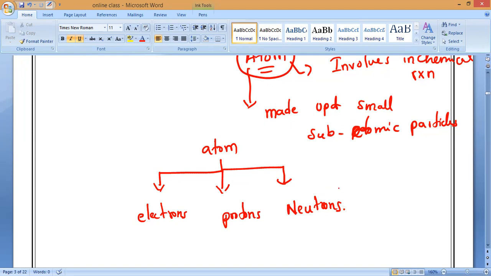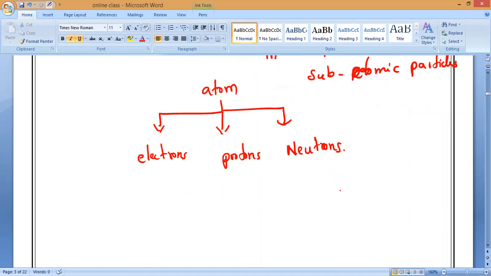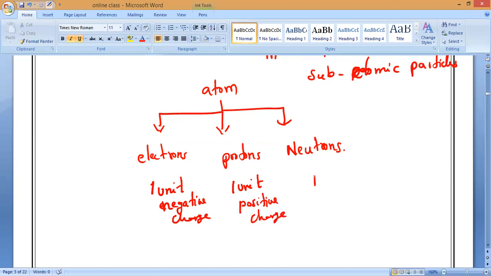Now, electrons have 1 unit negative charge. 1 unit of what charge? Negative charge. In the same way, protons have 1 unit positive charge and neutrons have no charge.